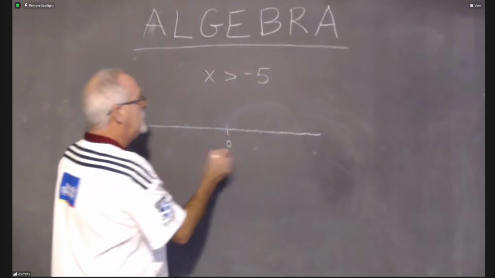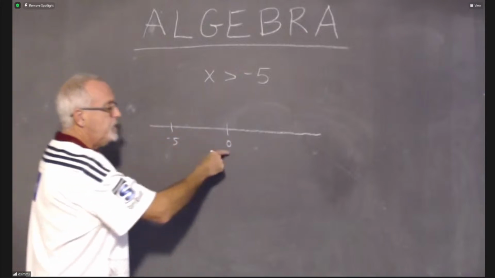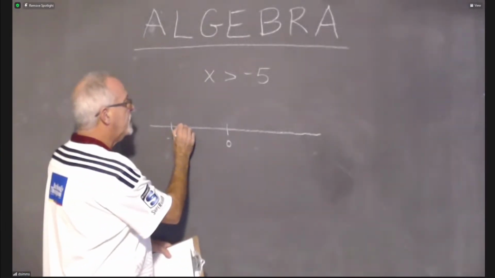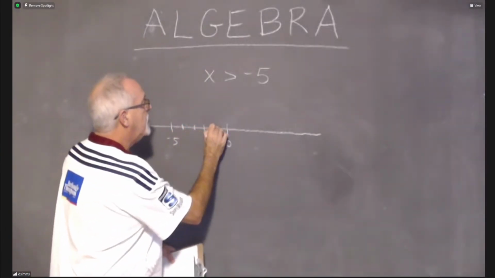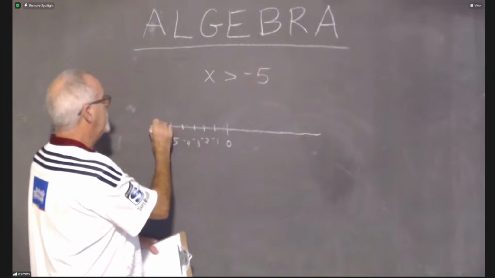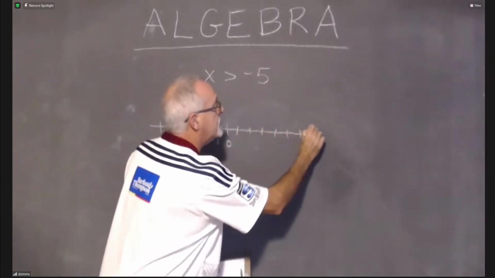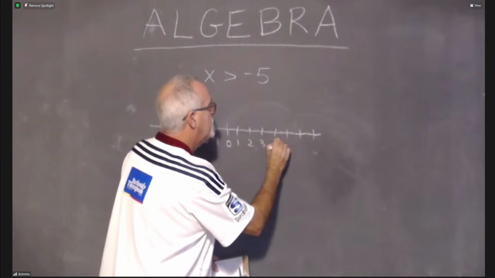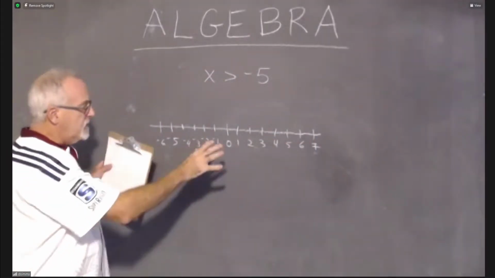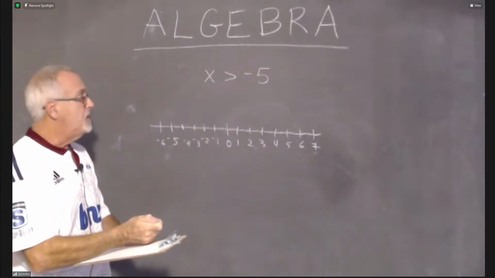I put my 0. I show -5. So to make -5 fit, I ended up putting it a little closer to 0 than I did in previous ones, but that's okay because I just make sure that I scale my whole number line that way. -1, -2, -3, -4. Here's -6. I'll show 1, 2, 3, 4, 5, 6, and even 7. So it ended up being a little crowded. If I don't want it to be so crowded, well, I can make the line longer, and then I can still fit all of the numbers I need.